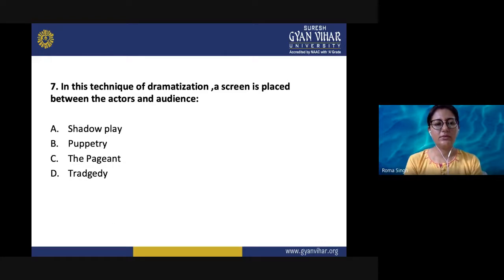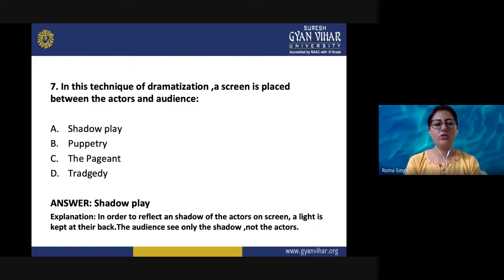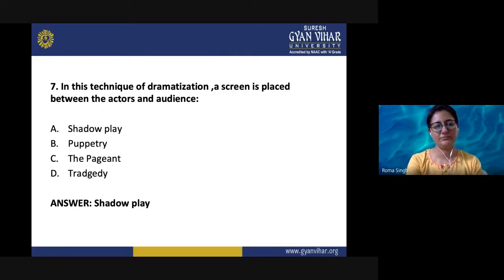The next question is, in this technique of dramatization, a screen is placed between the actors and audience. So this is also one kind of dramatization. The options are shadow play, puppetry, the pageant, or the tragedy. So the correct option is shadow play. As the name suggests, in order to reflect the shadow of the actors on screen, light is kept at their back and the audience see only the shadow and not the actors. So this is how the shadow play can also be used as one of the techniques of dramatization.